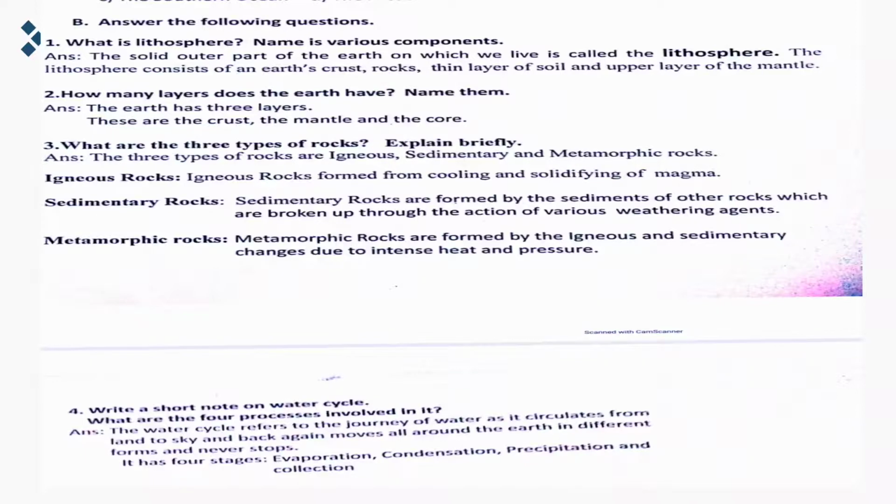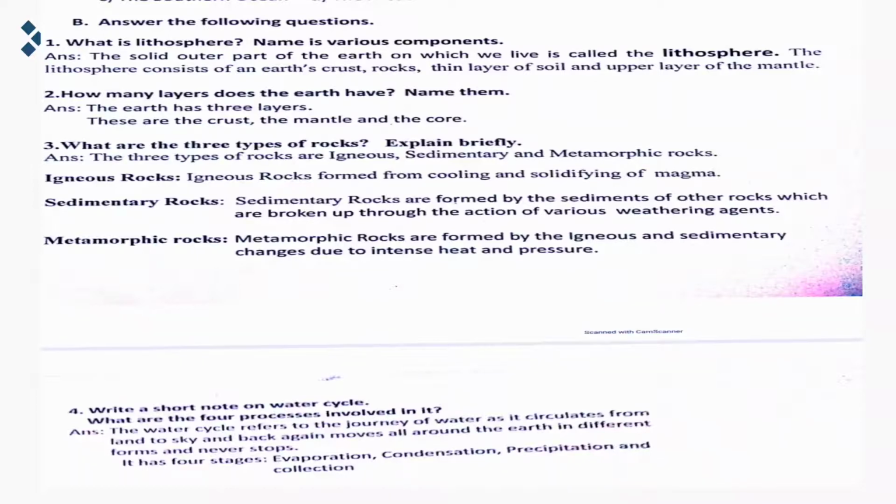Let's discuss the igneous rocks. Igneous rocks are formed from cooling and solidifying of magma. Second one, sedimentary rocks. Sedimentary rocks are formed by the sediments of other rocks which are broken up through the action of various weathering agents. Now metamorphic rocks. Metamorphic rocks are formed from igneous and sedimentary rocks changed due to intense heat and pressure.